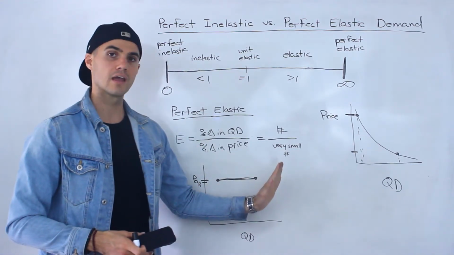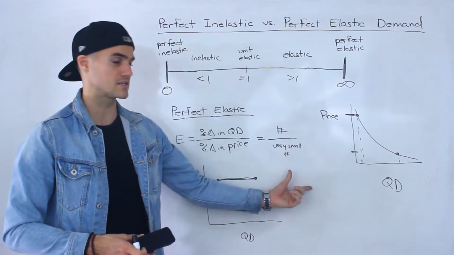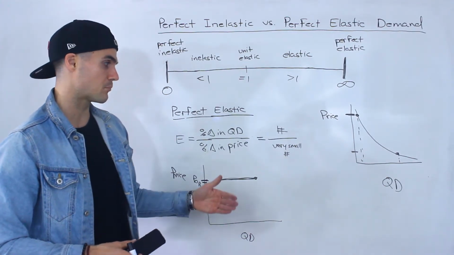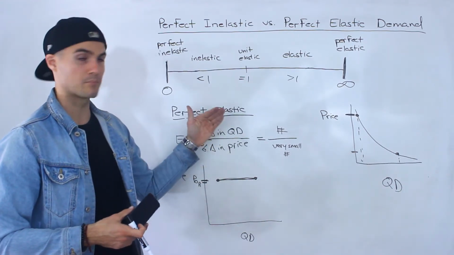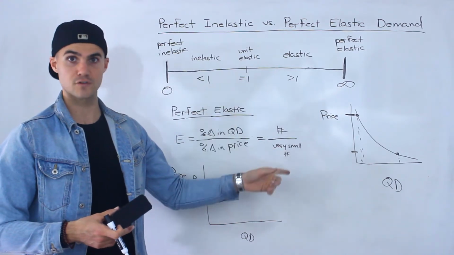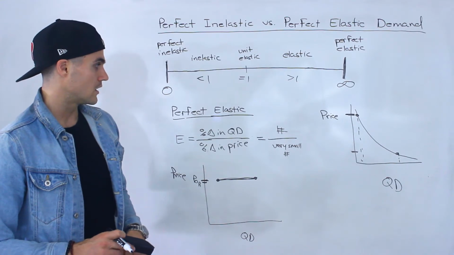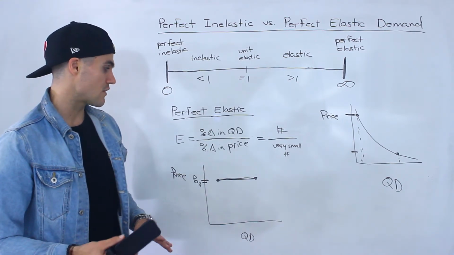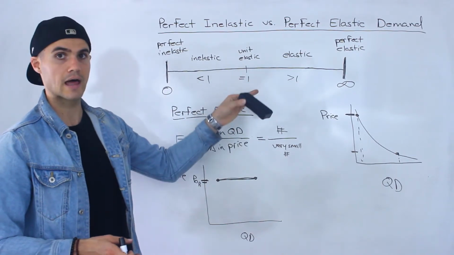Basically, there's a direct or exact substitute nearby, very easy to buy if the price of the original product goes up. Everyone's going to go to the substitute. And if that first vending machine decreases the price, then everyone's going to come to the first vending machine. Right? So two different scenarios that can happen. Perfect inelastic demand, perfect elastic demand.